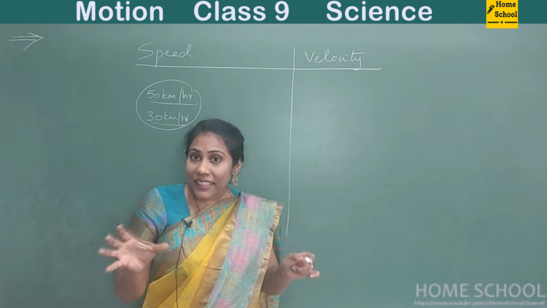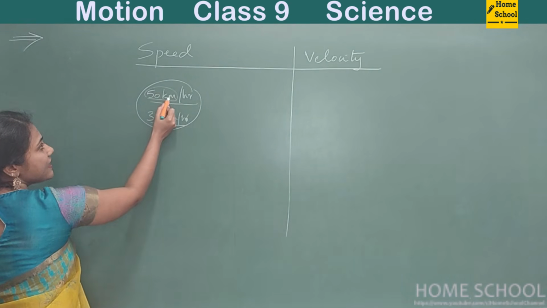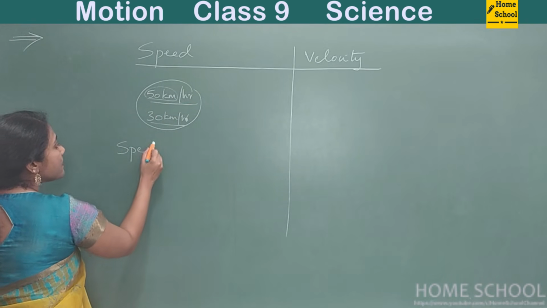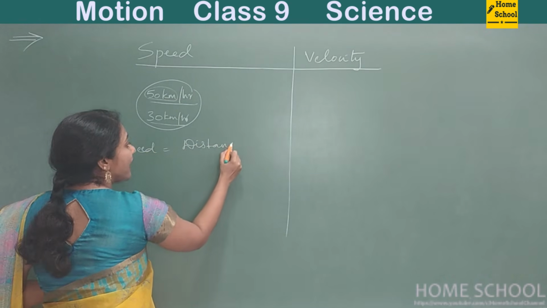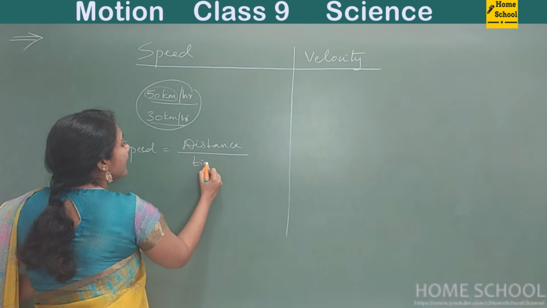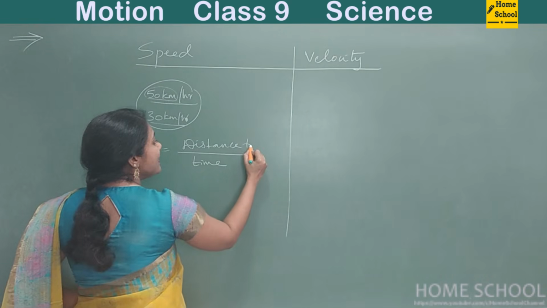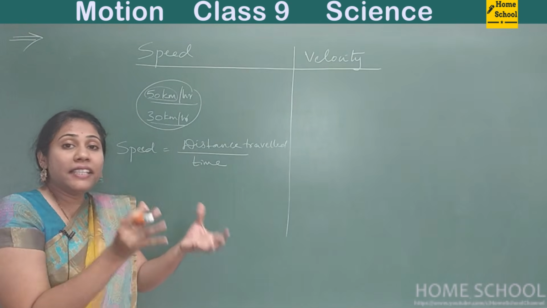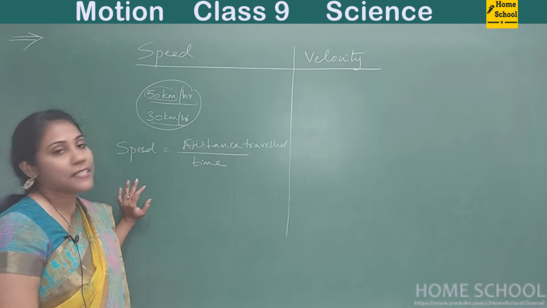So what exactly does speed mean? Speed, you see 50 kilometers, what is this? Distance. Hour is what? Time. So what do you mean by speed, guys? Speed is nothing but the distance traveled by an object in a particular amount of time. So distance by time is called speed. Distance traveled by whom? By an object within a span of time. So distance by time is called speed.